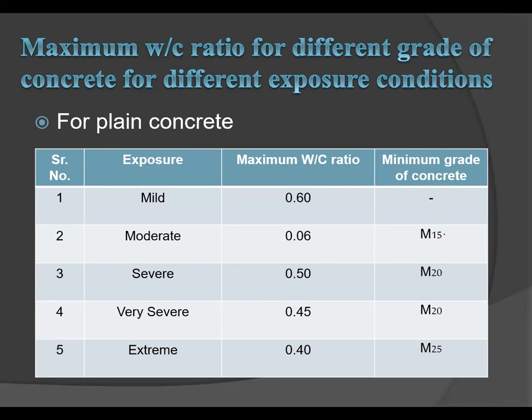M means mix, and the suffix 15 means compressive strength after 28 days, and it is measured in Newton per mm square. The third exposure condition is severe. For this, the maximum water cement ratio is 0.50 and the minimum grade of concrete is M20. Then the next condition is very severe. Its maximum water cement ratio is 0.45 and its minimum grade of concrete is M20. And the last, for extreme condition, maximum water cement ratio is 0.40 and minimum grade of concrete is M25.